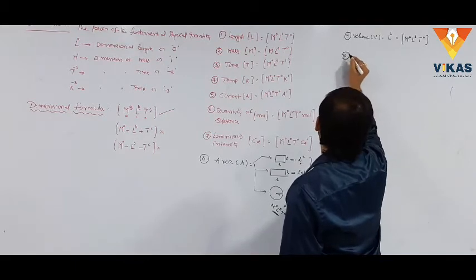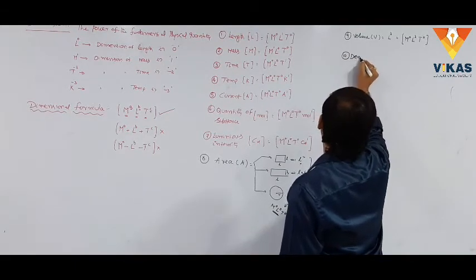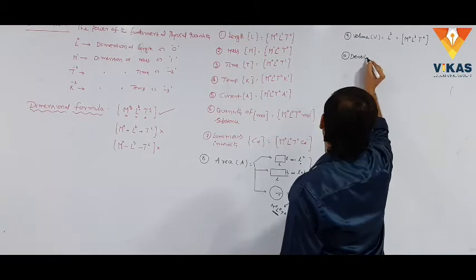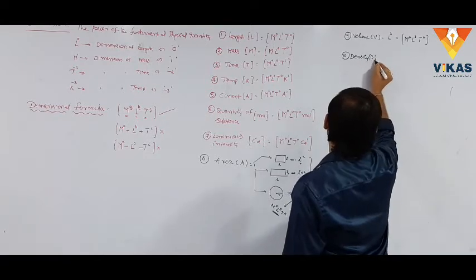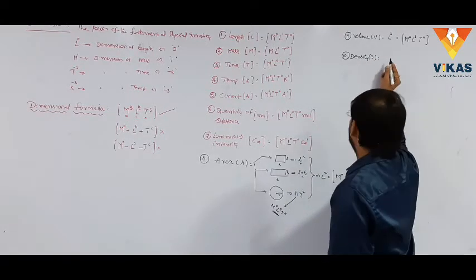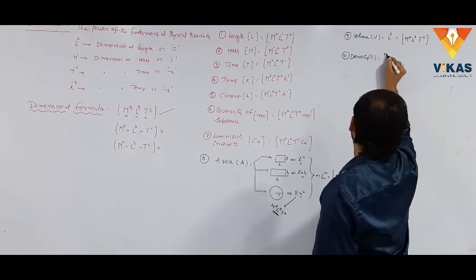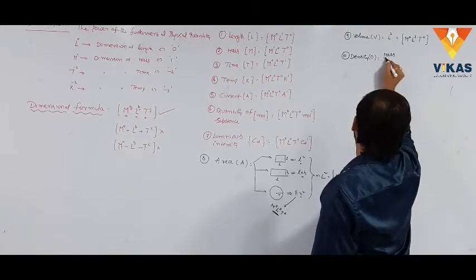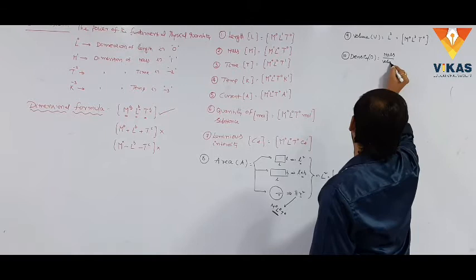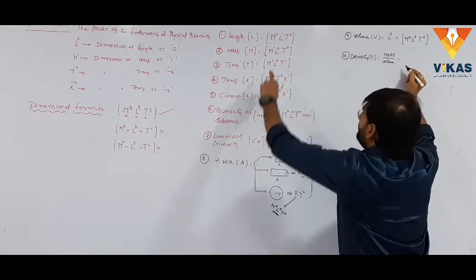The next one is density. Density is represented with capital D. What is the formula for density? This is nothing but mass by volume. What is the dimensional formula for mass?